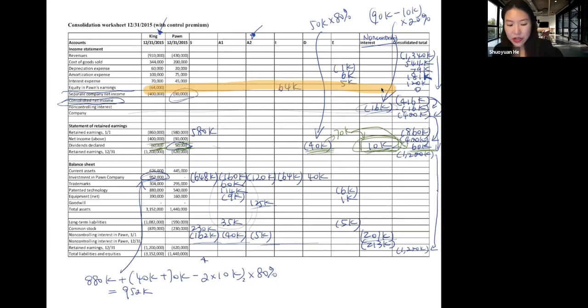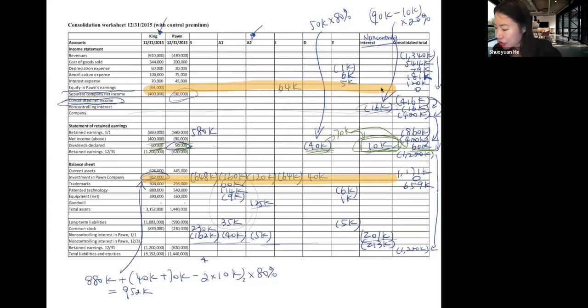So on your balance sheet, your total current asset is 1,171,000. Your investment account should go to 0. Trademark is 659,000.